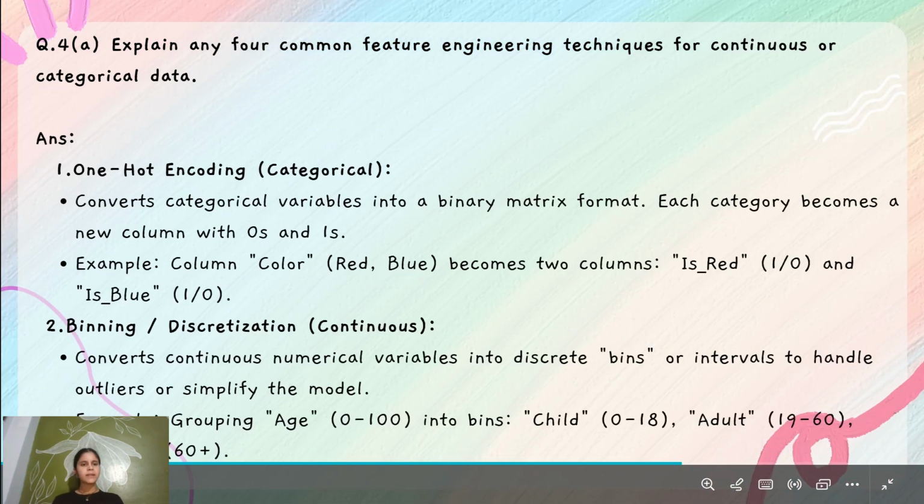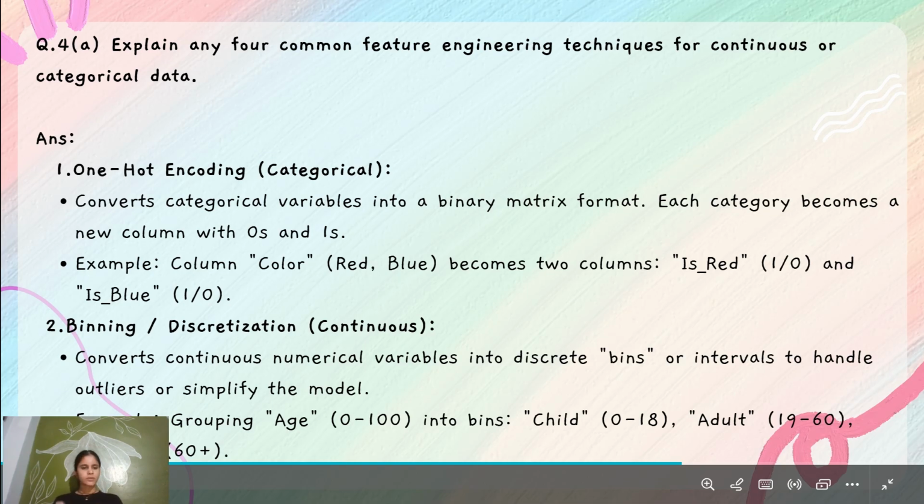Question number 4, A part. Explain any four common feature engineering techniques for continuous and categorical data. The first one is one-hot encoding. It is for categorical data. It converts the categorical variables into a binary matrix format. Each category becomes a new column with zeros and ones. For example, the column color with red and blue becomes two columns: is_red 0 1 and is_blue 1 0.